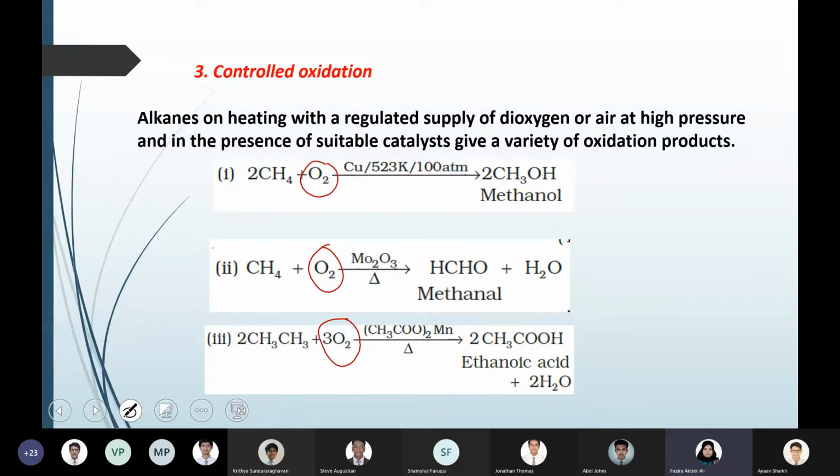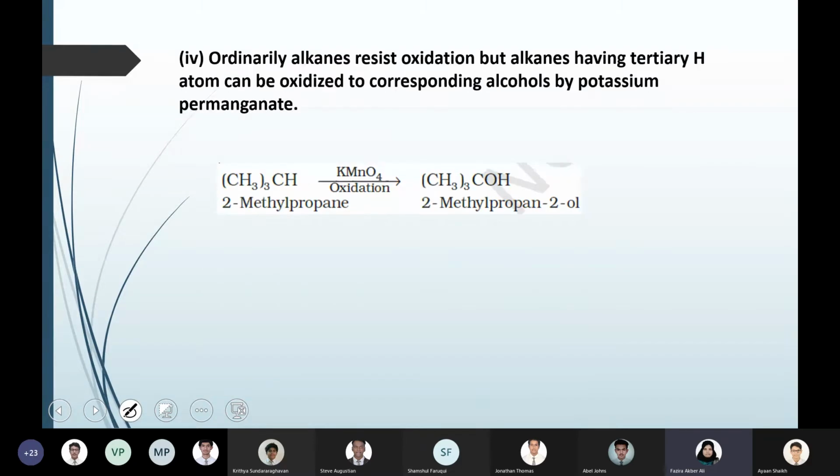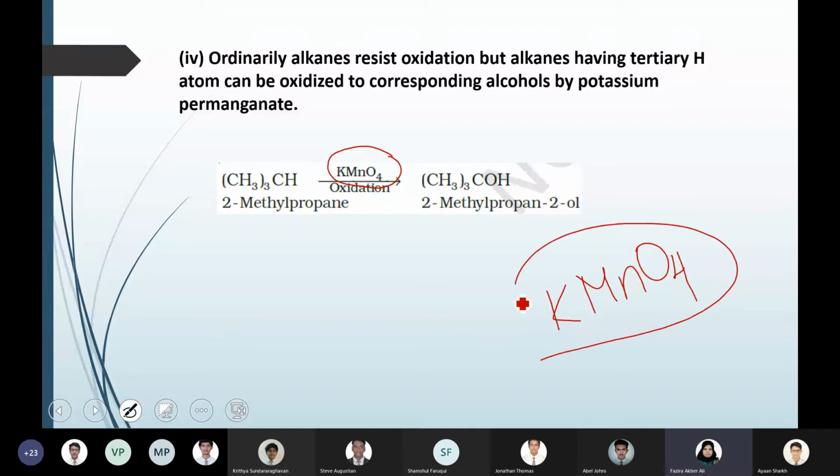But there is one more type of oxidation possible where you're not using oxygen, but instead using an oxidizing agent. Here it says that you can do an oxidation using an oxidizing agent like KMnO4, which is potassium permanganate solution.